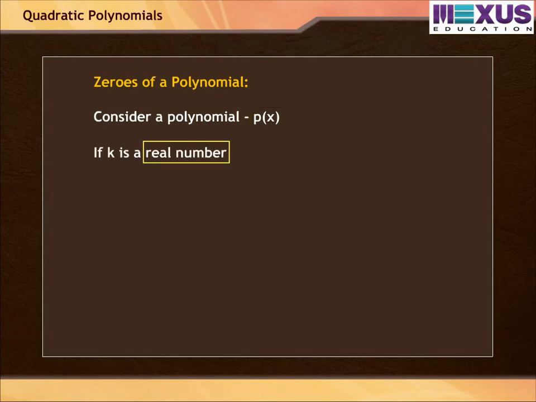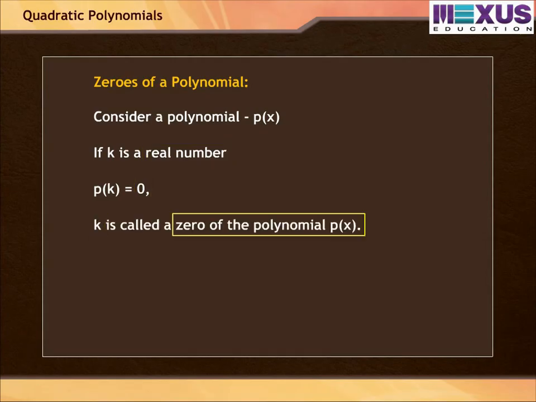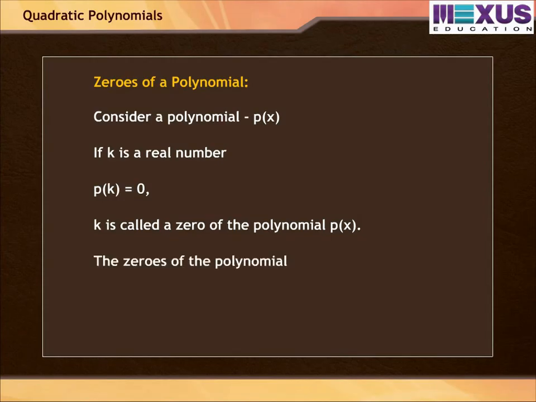If k is a real number such that p(k) = 0, then k is called a zero of the polynomial p(x). Let us take an example. The zero of the polynomial p(x) = x² − 6x + 9 is 3, because p(3) is 0.